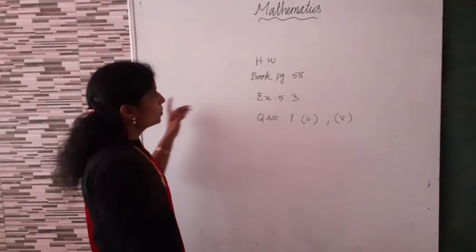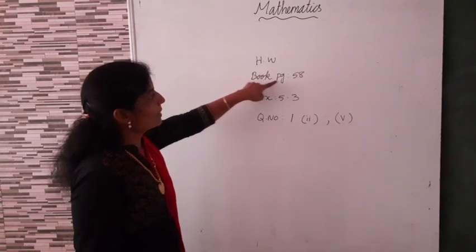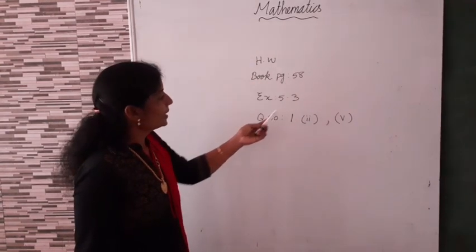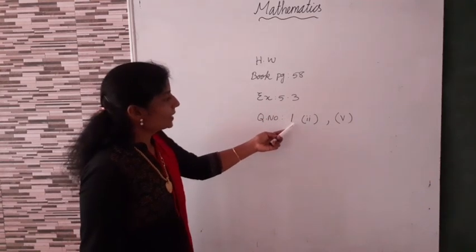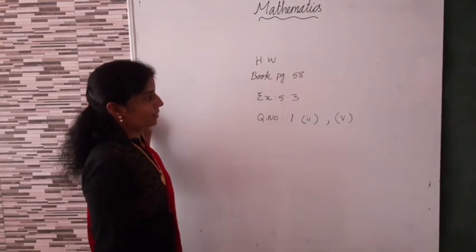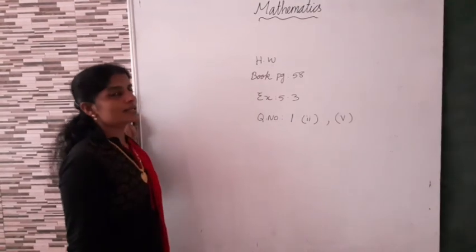Okay. Today's homework: book page number 58, exercise 5.3, question number 1, second question and fifth question. 2 problems homework. Okay. We can continue next class.